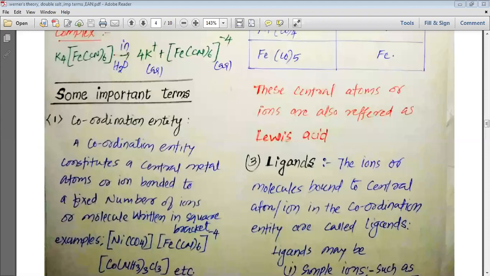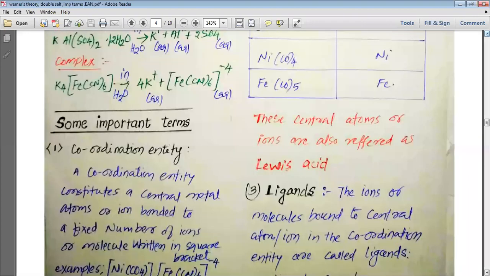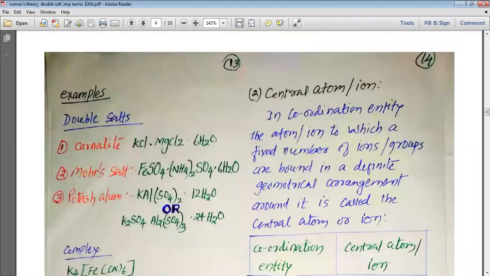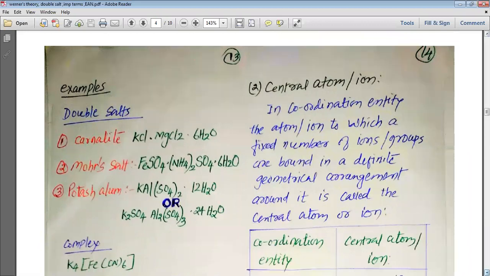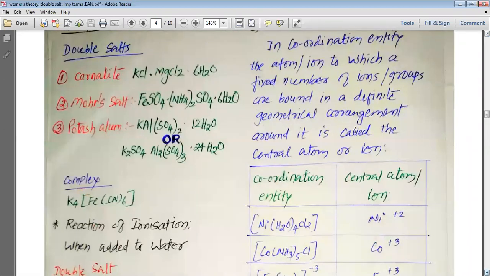Now we have even revised the term central atom or ion. In a coordination entity, the atom or ion to which a fixed number of ions or groups are bonded in a definite geometrical arrangement around it is called the central ion.